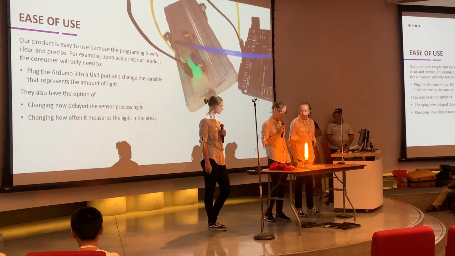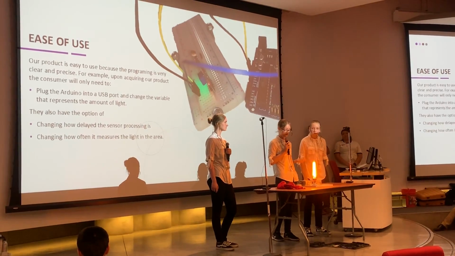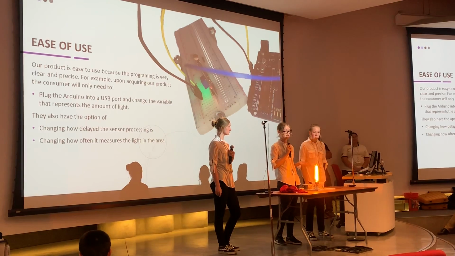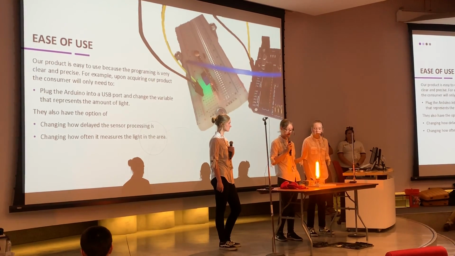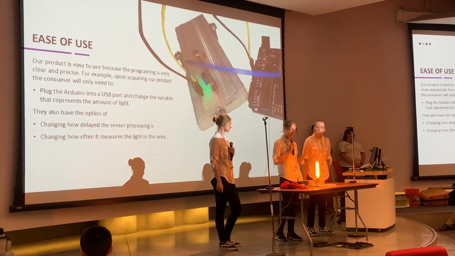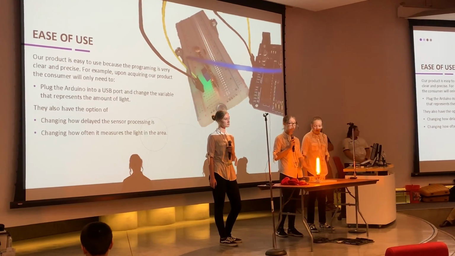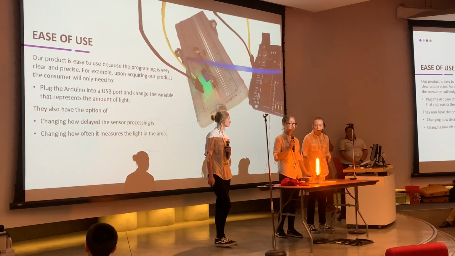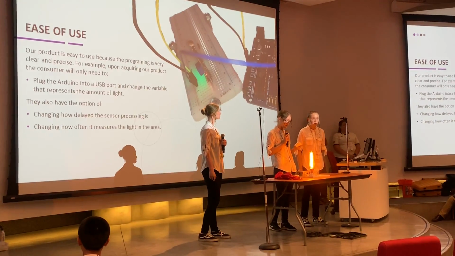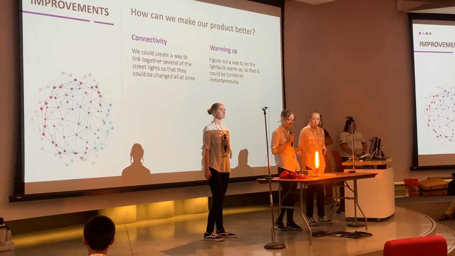Our light sensor has 2 setting adjustments. You can adjust the sensitivity, or at what level of darkness you want it to turn on, and you can adjust the delay time, how often it checks for any change in lumens. And you can do this in 2 ways, either by plugging it into a computer and changing it that way, or you can change it manually on the light sensor itself. There's a knob that you would just need to remove the covering with a screwdriver, and you can twist it to change it.